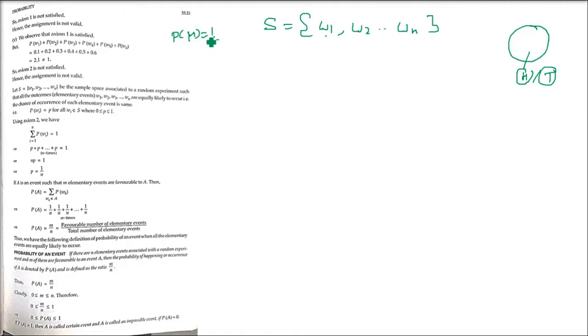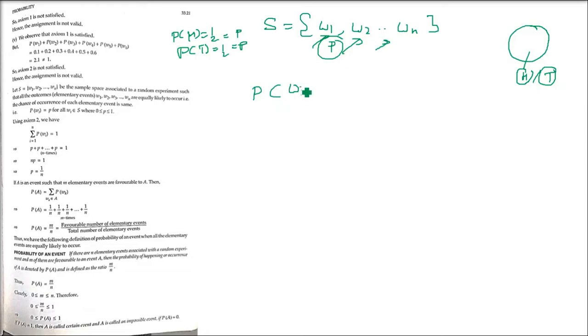You cannot say head will only come. Why did we assign half in the previous case? We assigned the value of half because we know that coming of head and coming of tail is equally likely, right? So we have half and half, 0.5, 0.5, because all the events are equally likely. So for W1, W2 till Wn, all the events, the probability of these occurring is P. So P(W1), P(W2), P(W3), all are P.